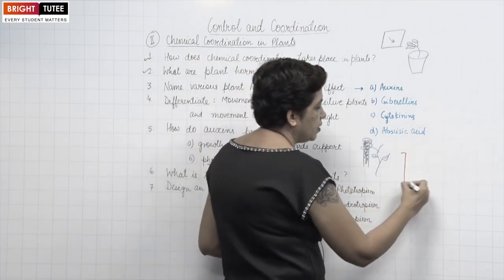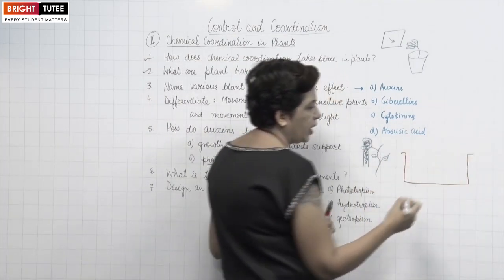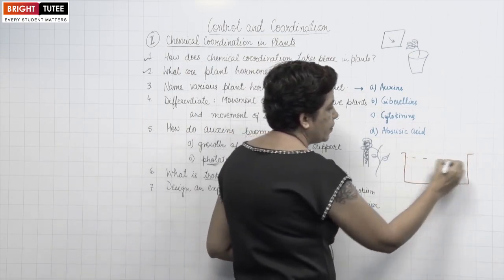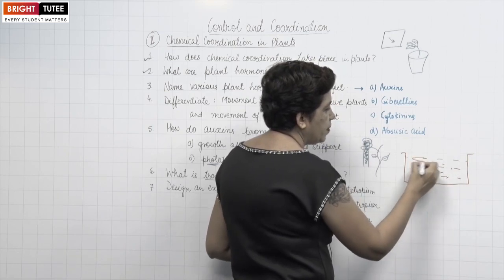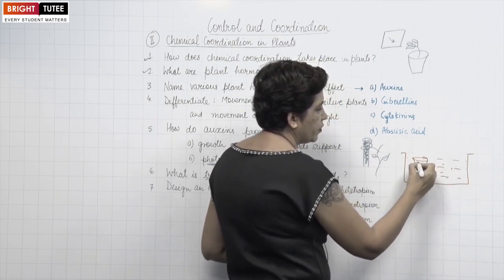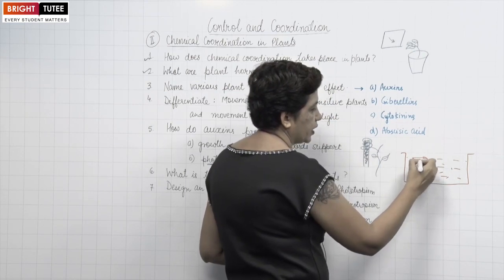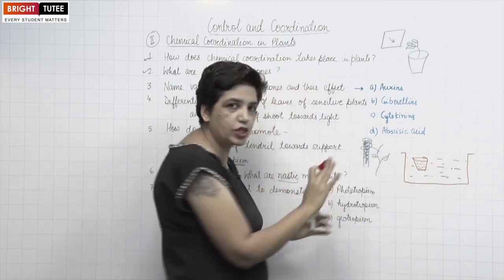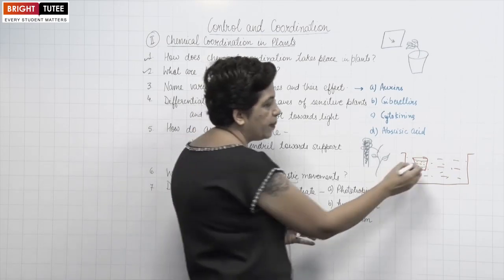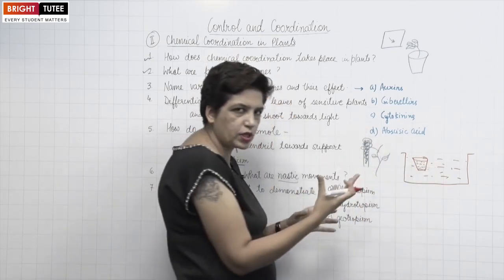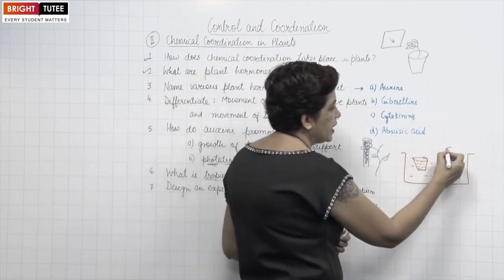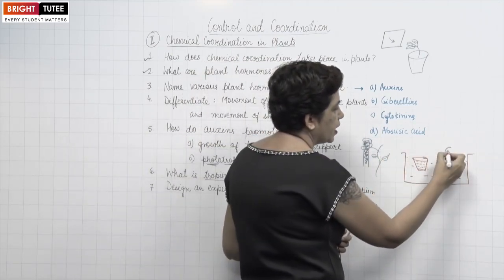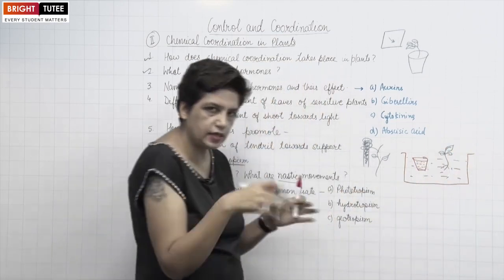You take a big beaker and fill it up with sand. Okay, this is sand. Then you keep a porous pot here filled with water. This is water in the pot. This sand is dry, it does not have any water, but it's a porous pot, so water can come out of this pot. Now you keep a small seedling in this sand.